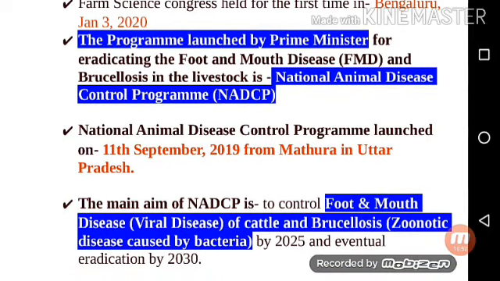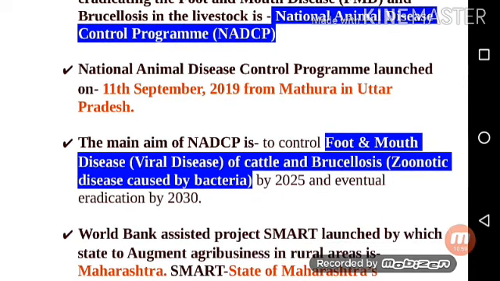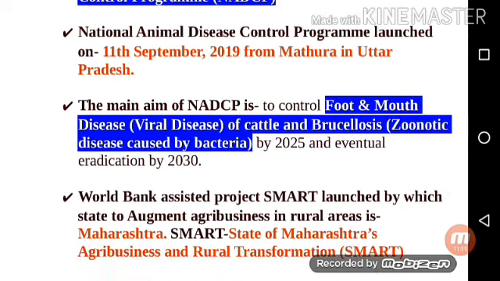It was launched on 11 September 2019 from Mathura in Uttar Pradesh. The main aim of NADCP is to control foot and mouth disease, which is a viral disease of cattle, and brucellosis, which is a zoonotic disease caused by bacteria, by 2025 and eventual eradication by 2030.